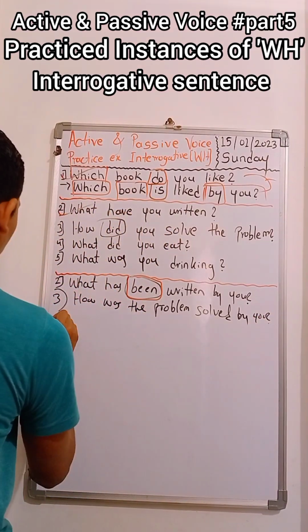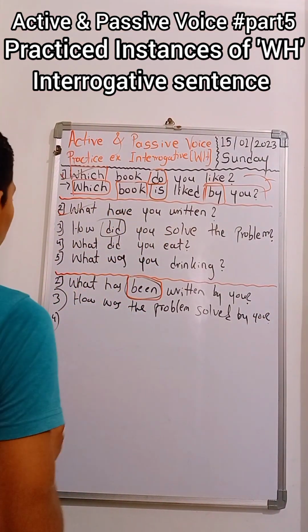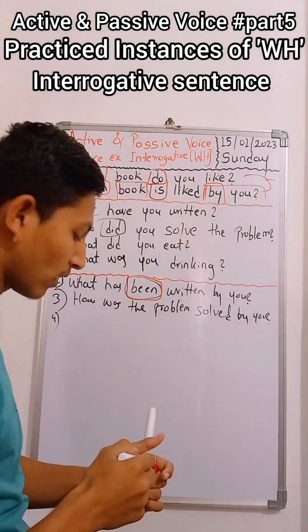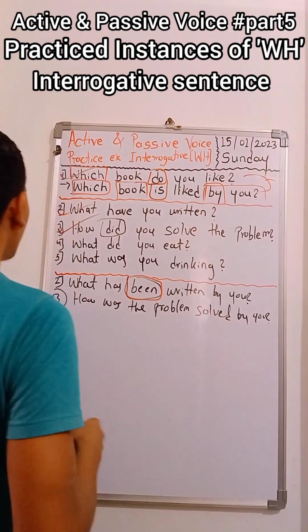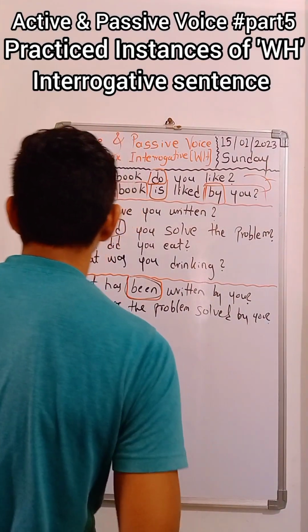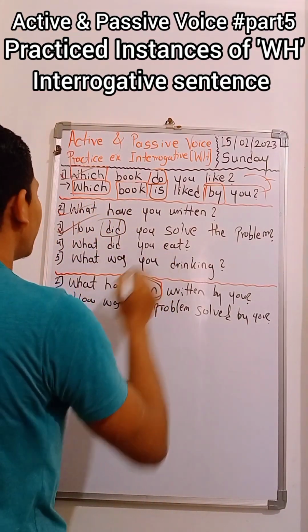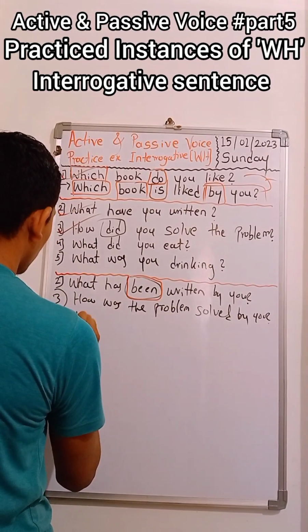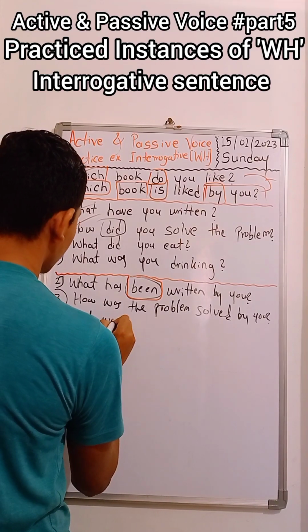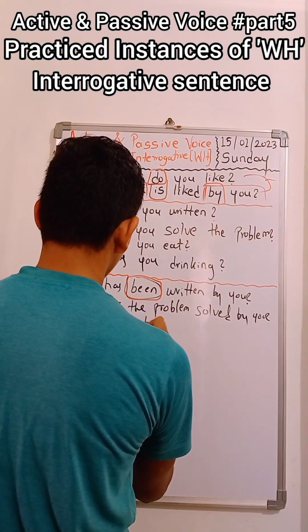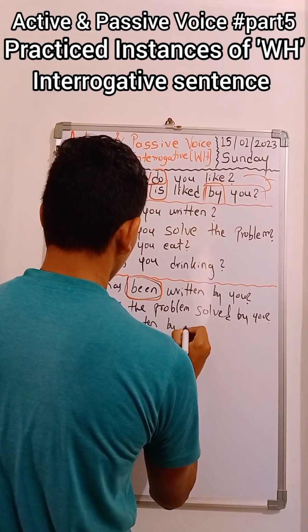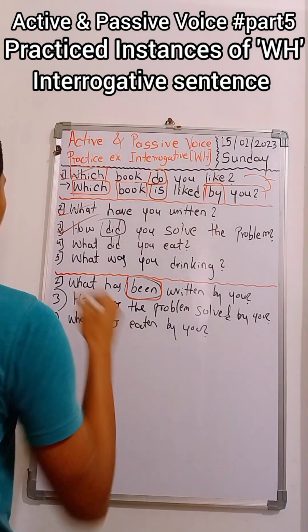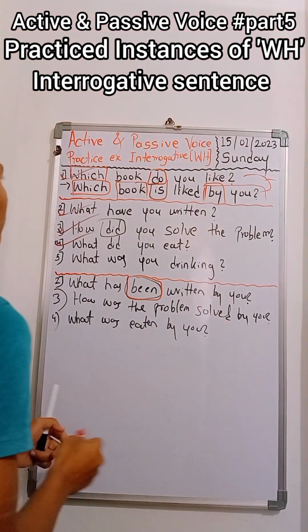Last one, the fourth one now. If you are not trusting my answers, then you can go and check on Google. You will get the same answers. If you don't find the same answers, then you can comment. What did you eat? The answer becomes: what was eaten by you. This is the right answer of the fourth one.